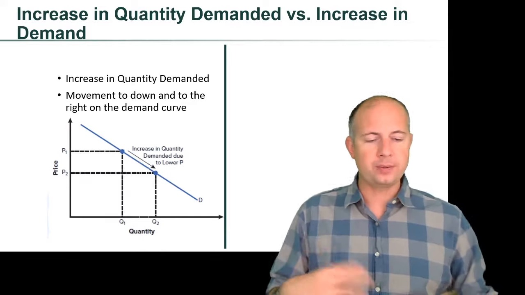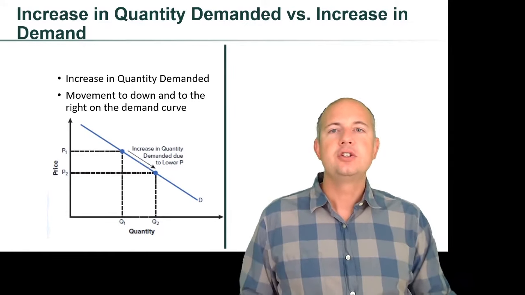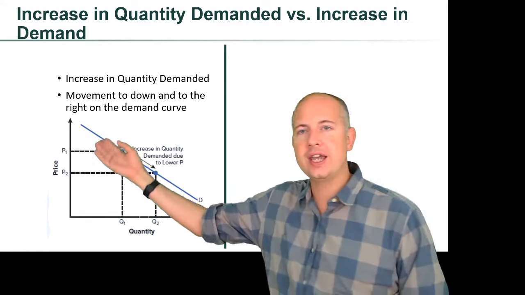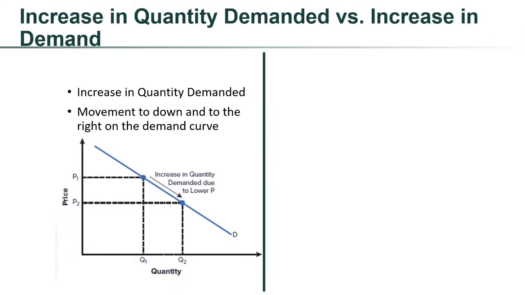So let's put what we've learned together. We're going to compare an increase in quantity demanded to an increase in demand. So first we'll look at an increase in quantity demanded. We are going to have movement down and to the right on the demand curve. What's going on here? Well, we're seeing a decrease in price, right? Price goes from P1 down to P2. And as a result, we move down our demand curve and our quantity increases from Q1 to Q2. This is just what we expect to happen when price goes down. Price goes down, we consume more.